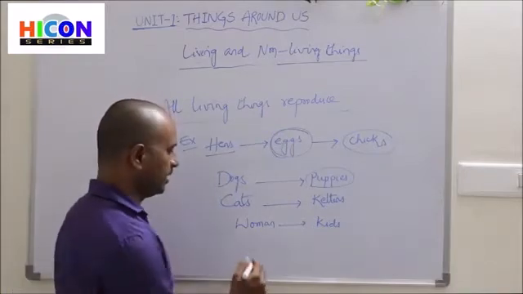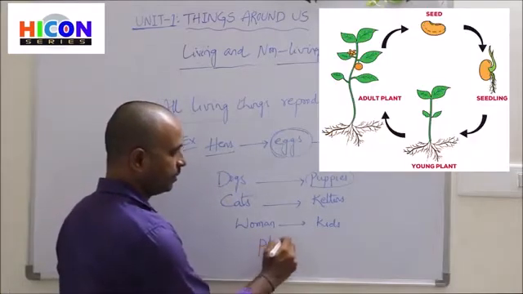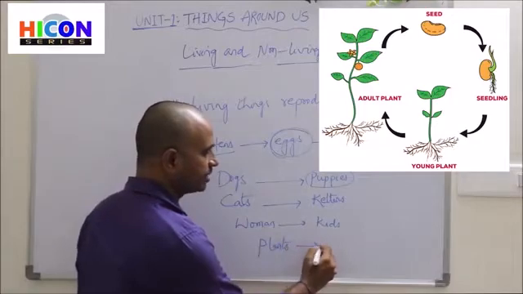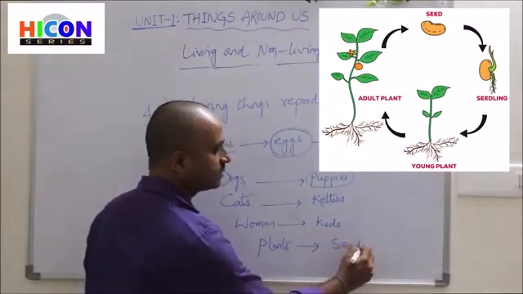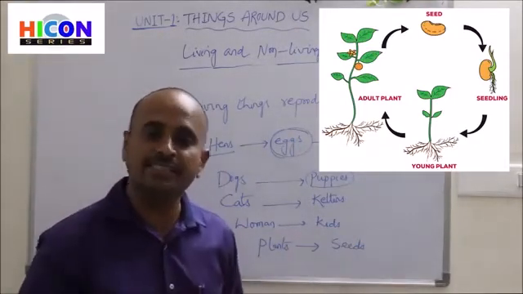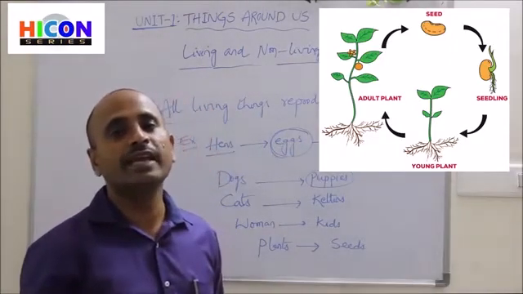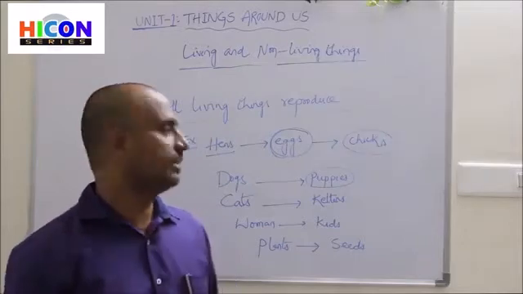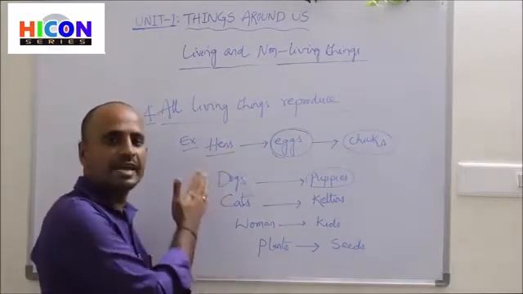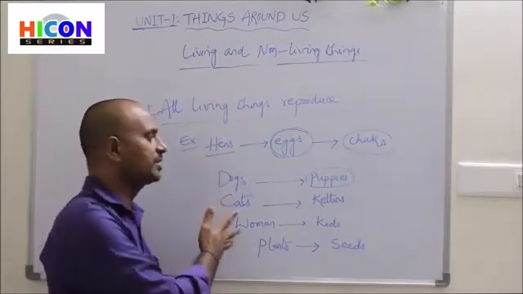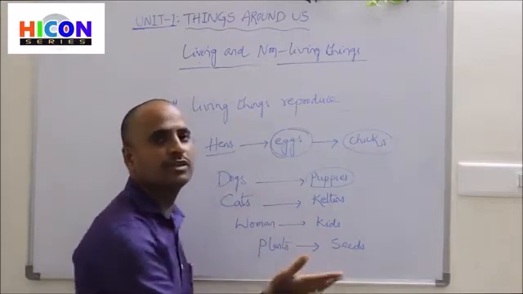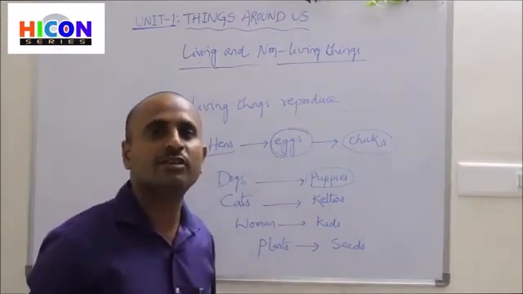If you consider plants, plants reproduce their new ones with the help of seeds. If we plant a seed in the soil, then we will get a new plant which looks like the mother plant. In the same way, birds, animals, plants and human beings reproduce their new ones to continue their race on the earth.